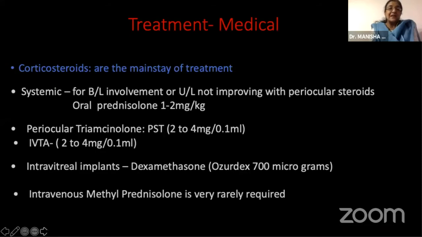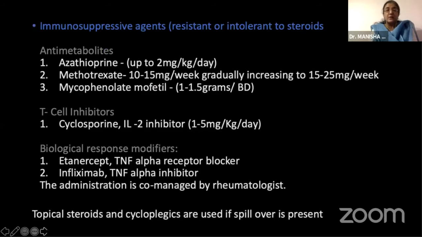Coming to the treatment, we can have the medical treatment in the form of corticosteroids, which do remain the mainstay of treatment. If it is systemic for bilateral involvement, or a unilateral not improving with periocular steroids, then we have to opt for oral steroids. While we have various options available, such as a posterior subtenon triamcinolone injection, an IVTA, and the safest being the Ozurdex, which is very much used these days. And if you have a patient in a very severe state, then even IVMP can be given, but it is very rarely required.